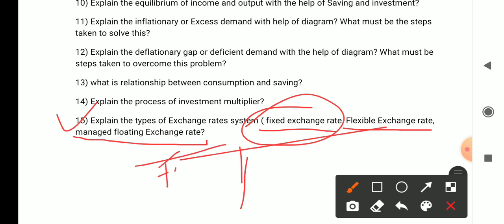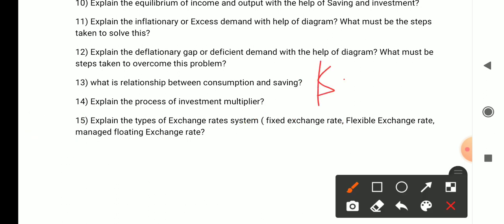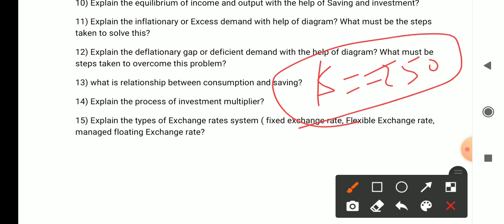For example, here you can write fixed exchange rate and flexible exchange rate if the difference is asked between them. So you should know what is fixed exchange rate. When the exchange rate is fixed, for example $1 equal to ₹50, then you will trade with this only. अगर आप फिक्स कर देते हो डॉलर्स को रुपीज़ के टर्म्स में, तो आपकी फिक्स एक्सचेंज रेट होती है। फ्लेक्सिबल एक्सचेंज रेट क्या होती है?